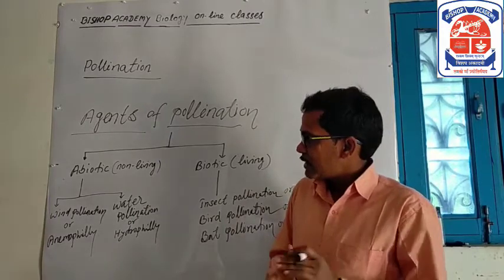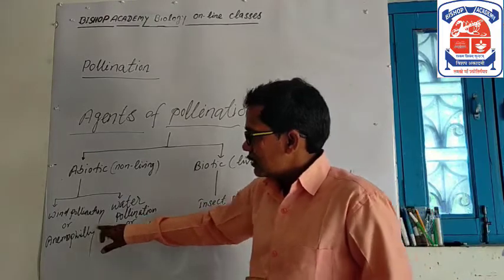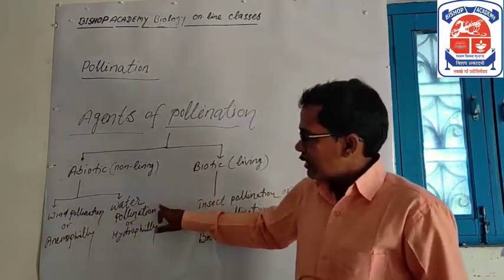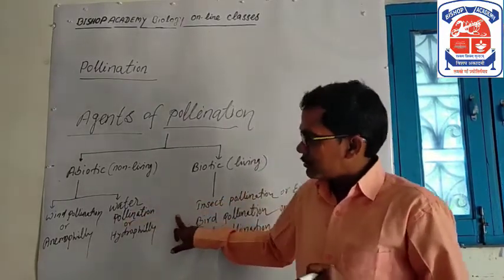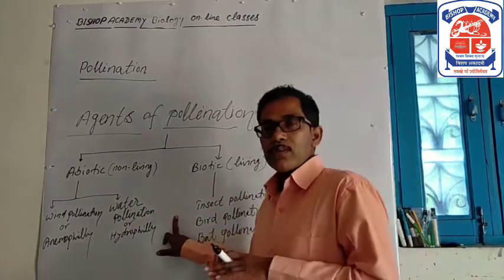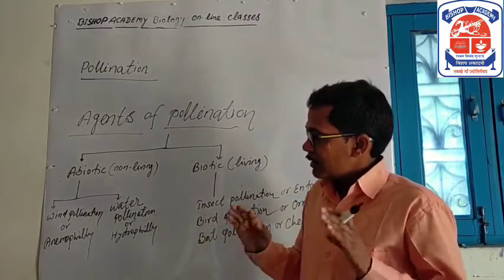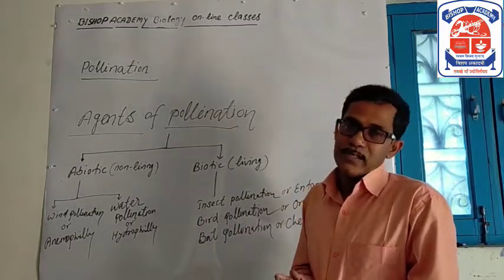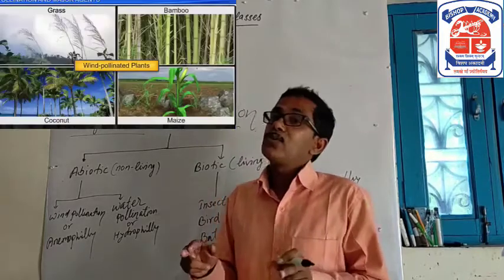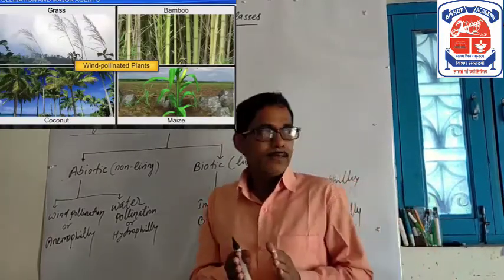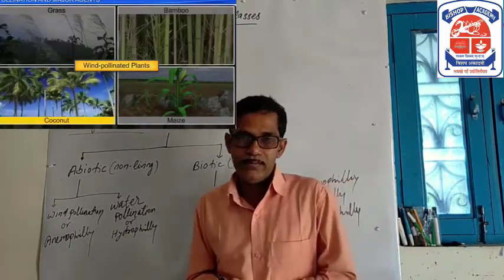Firstly, we study the abiotic agents, in which wind pollination and water pollination take place. Wind pollination and water pollination are found mostly in angiospermic plants. Firstly, what is wind pollination? Transfer of pollen grain from anther to stigma by wind current is called wind pollination.